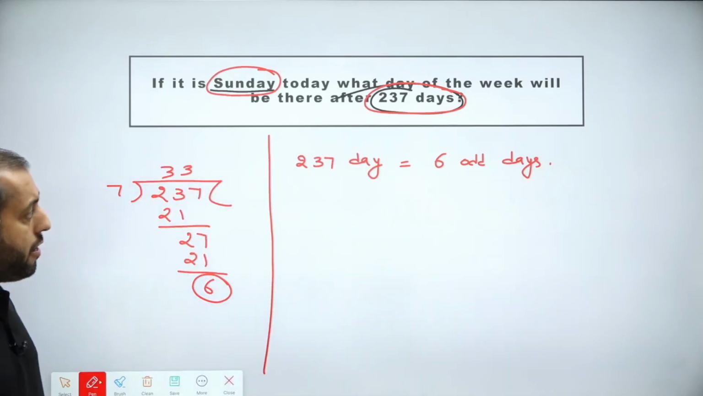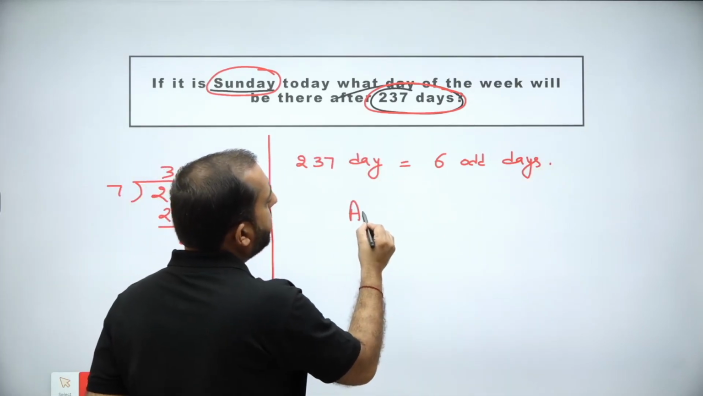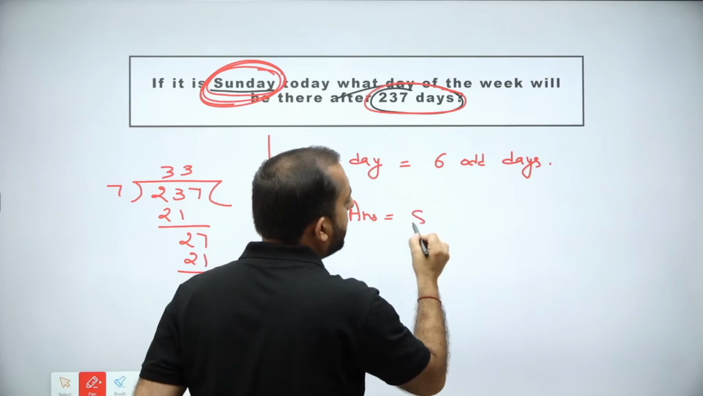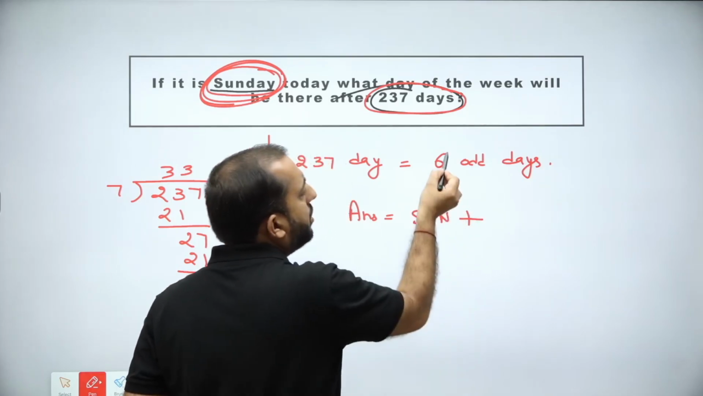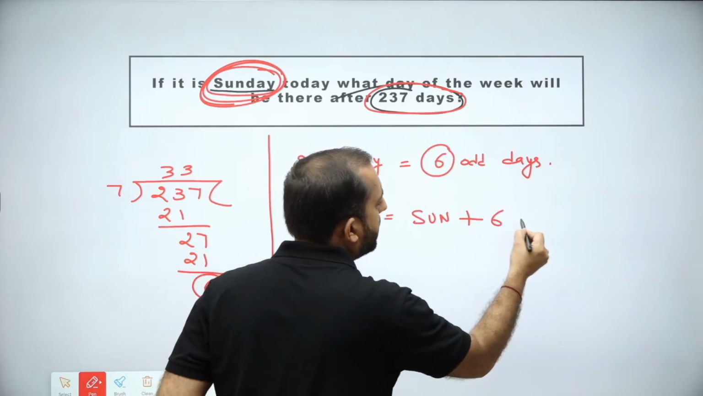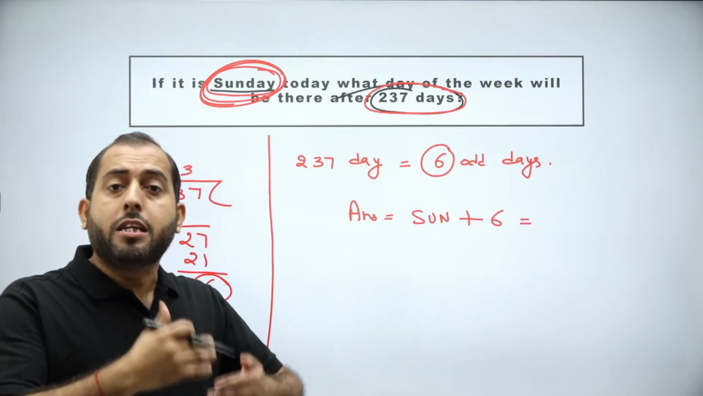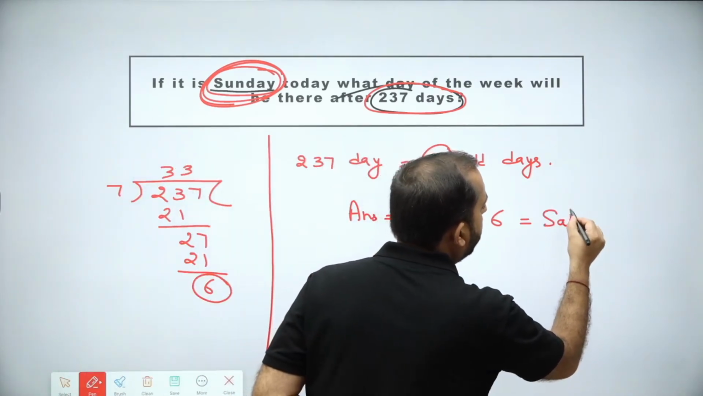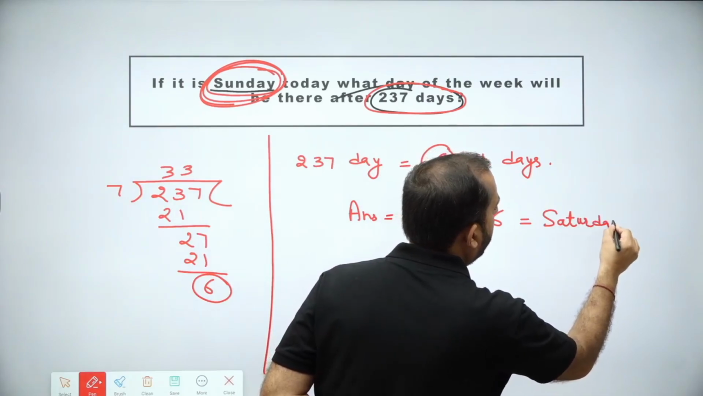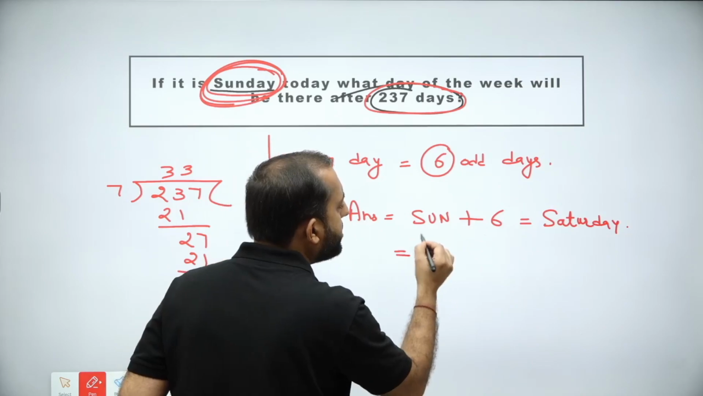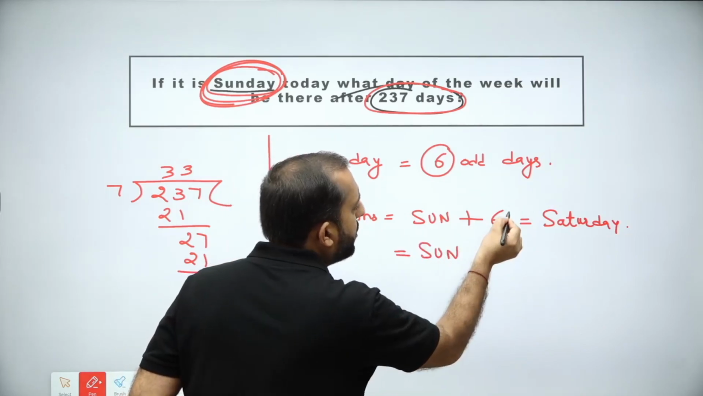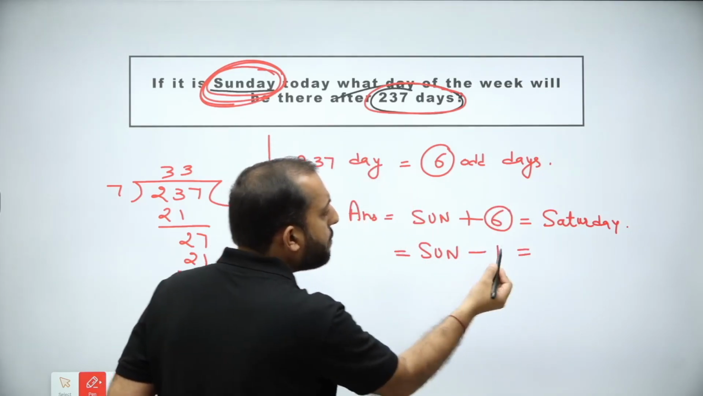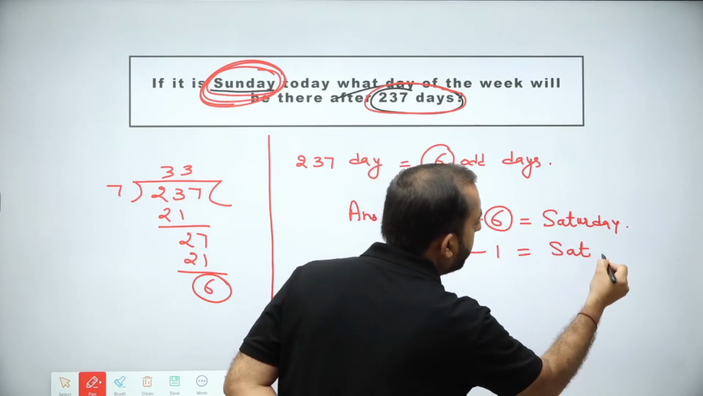Now, how do we create the answer? For the answer, pick your reference day, which is Sunday, plus the count of odd days, 6. Sunday plus 6 means 6 days ahead of Sunday. 6 days ahead of Sunday is Saturday. Now, you can do this also: because it was positive 6, you can write it as -1 also. So Sunday -1, again your answer will be Saturday.